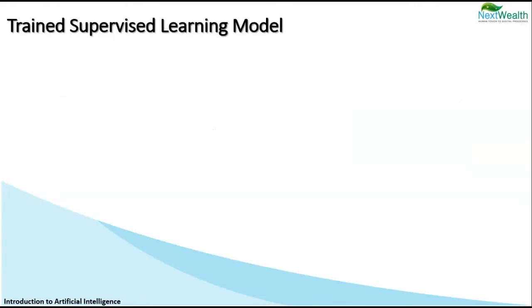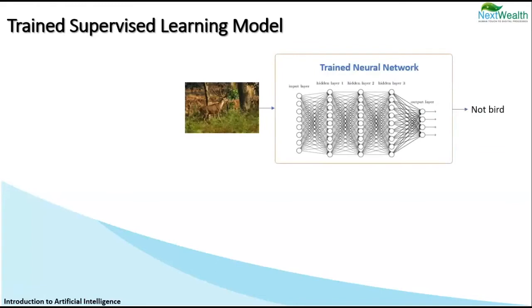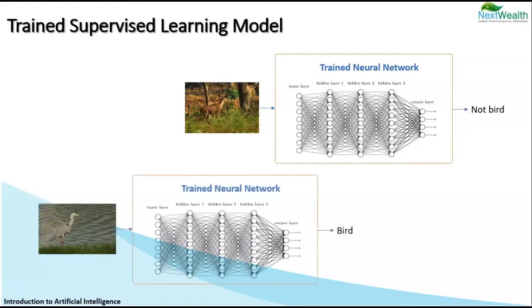Now that we have a trained model, let us give it some input which is not labeled. Here we are giving it a picture of an animal. You might recall we gave a deer in the prior set as well, but that deer was a different one. The trained supervised model can now recognize that this is not a bird. Let us do another picture. To this trained model, we'll give a totally new image which it has never seen before. There are high chances that it will predict it to be a bird or not a bird correctly.